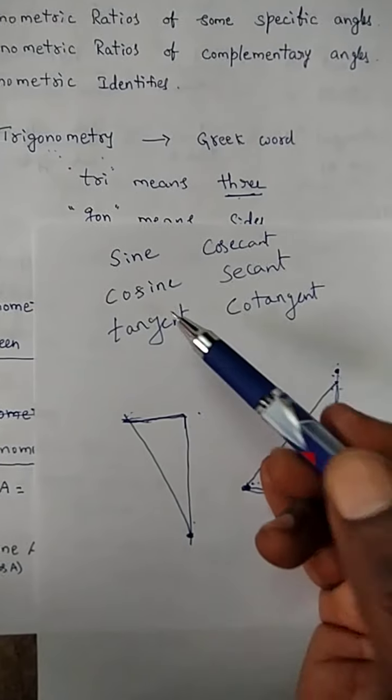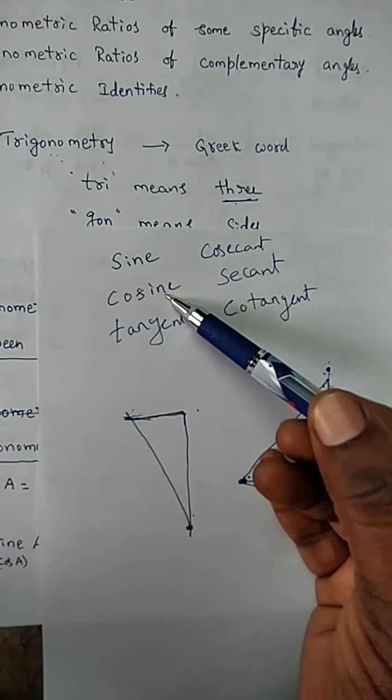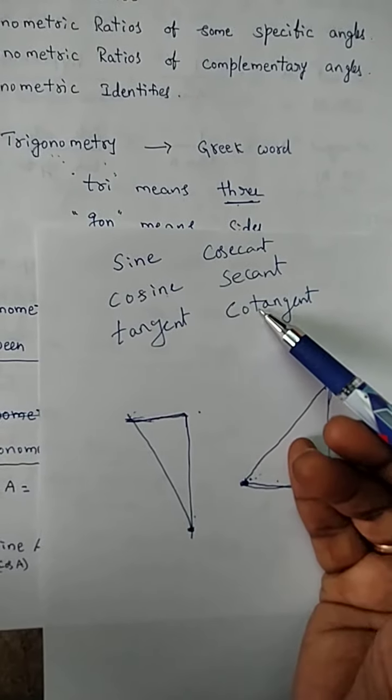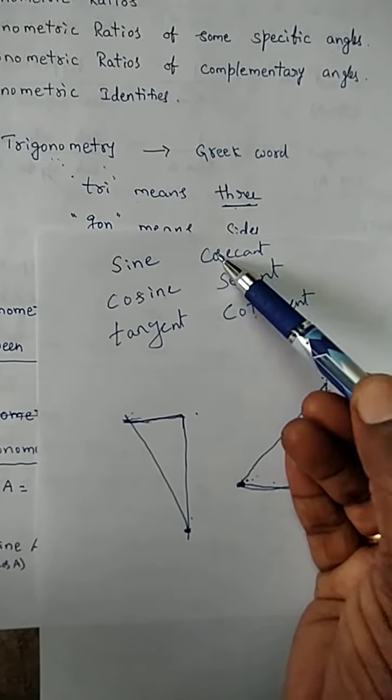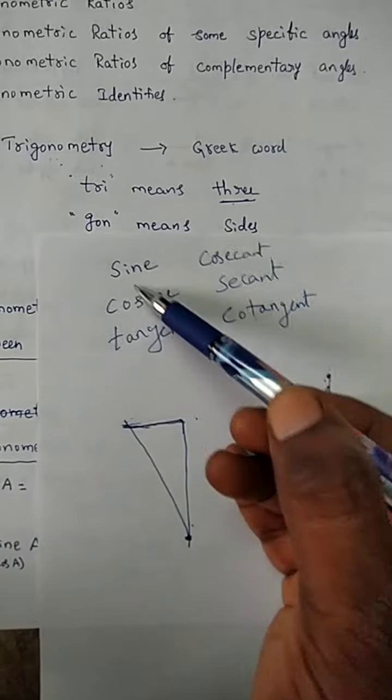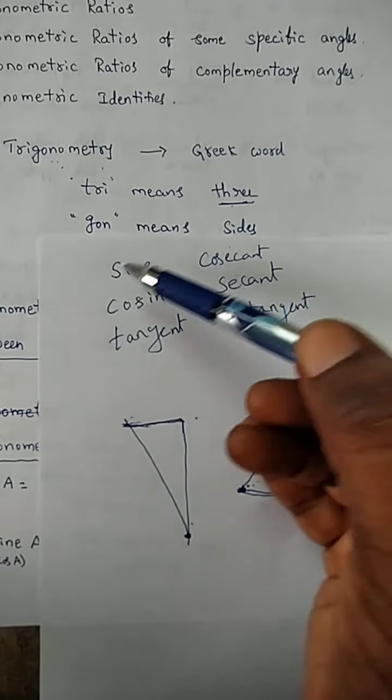Clear? So these are the six: sine, cosine, tangent, cotangent, secant and cosecant. This is the order.